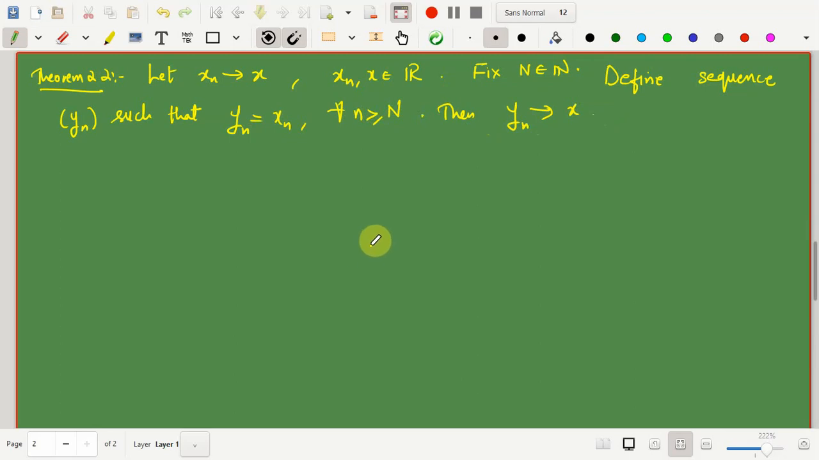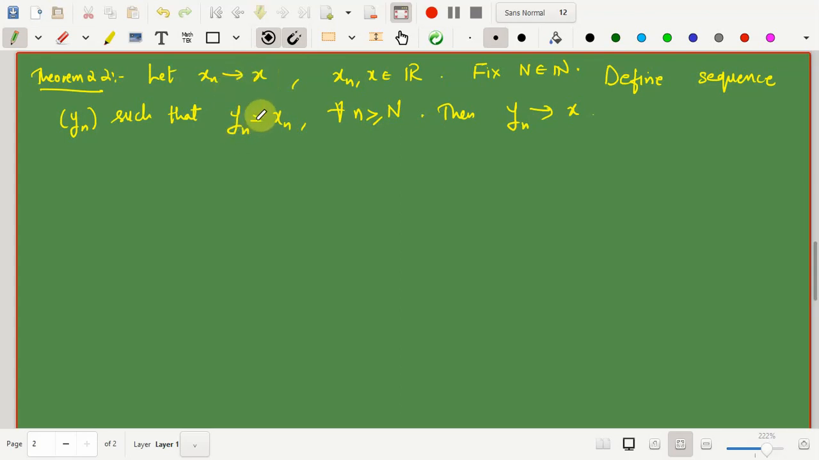So first try to understand this statement. What it says is that if we have a sequence xn which converges to a point x, and if we have a new sequence yn which, except for certain finitely many points, is not the same as xn.